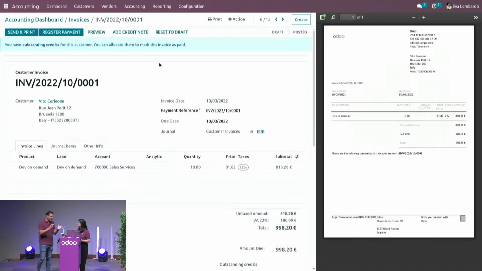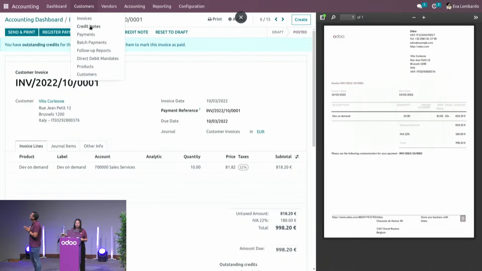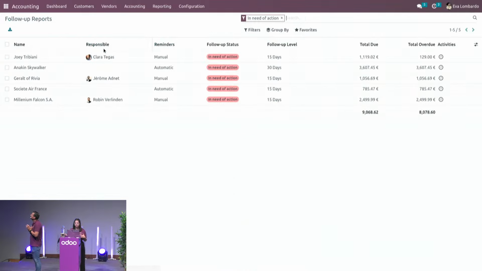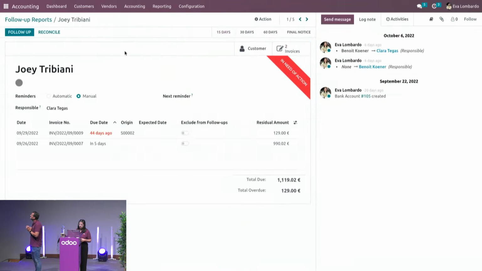Easy. Maybe the last step in the invoicing process, also have a look at the follow-up reports. Yeah, so we have indeed a follow-up feature available, so you can, of course, claim your money when your customers are late. So if I dive into the follow-up menu here, I have a few available. So I'll start with the first one here. From this view, you can, of course, notice which invoices are late for that customer. You have also information about the status bar available here. So you have the different follow-up stages that you can configure, of course. And you can have some smart buttons for the customer and the invoices, so you can drill down, because we love drill downs in Odoo, to see the detailed information.